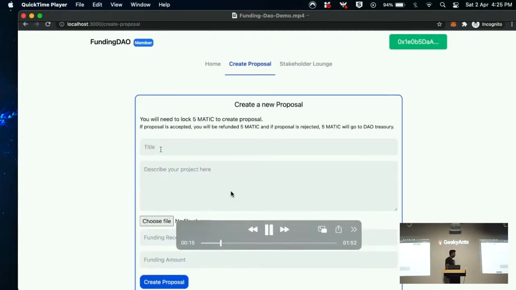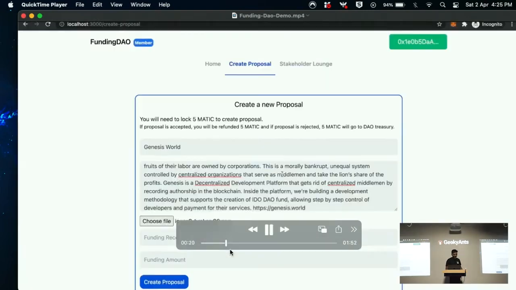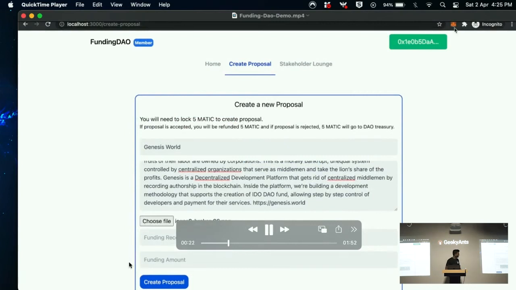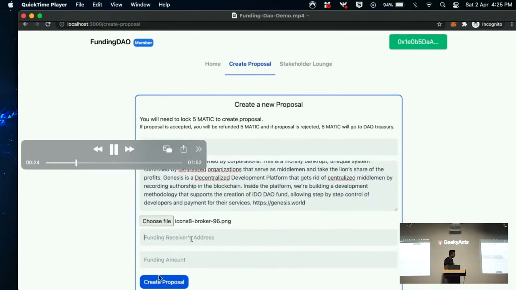You can create a proposal. You can give your project topic, give some description, choose an image. You can give, if the proposal is completed, which address you would like to receive the funding on, and the amount that you want to request for your funding.